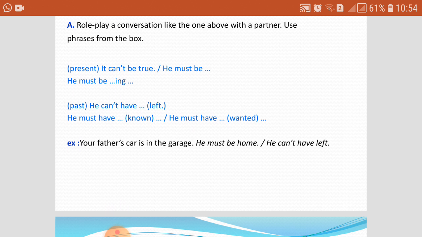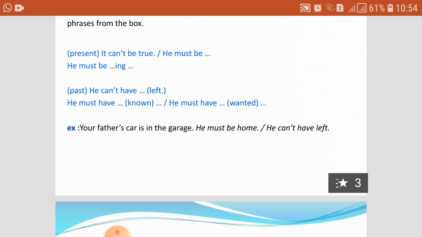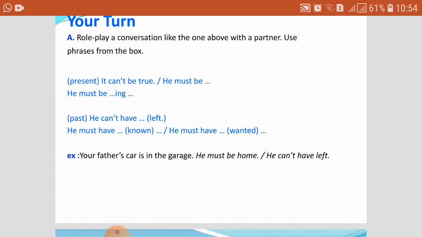For example, I heard my father's voice. He must be here. Here you are sure that your father is here because you heard his voice. I heard my father's voice, so he must be here. Okay.